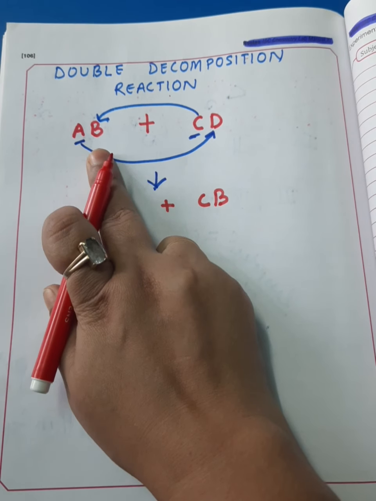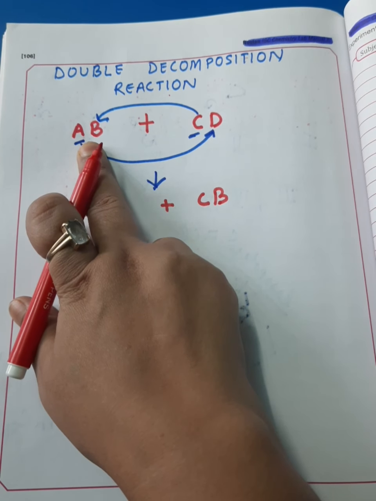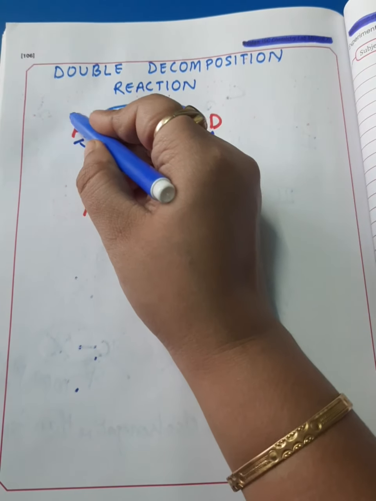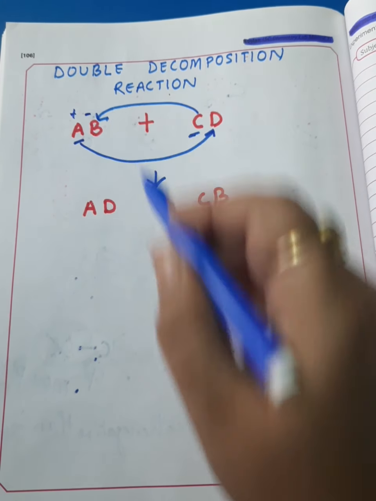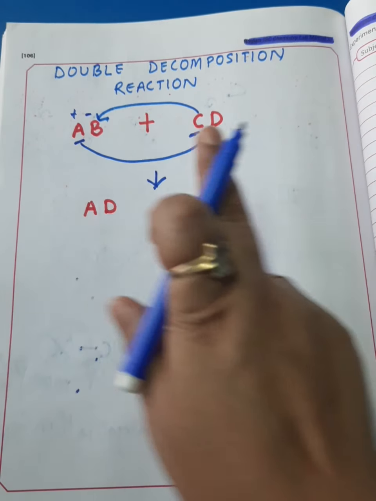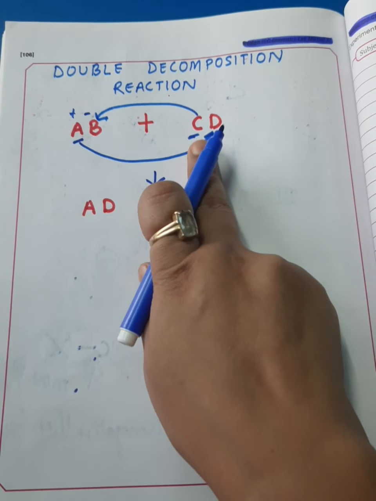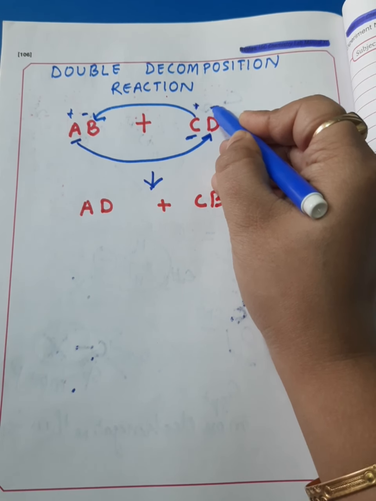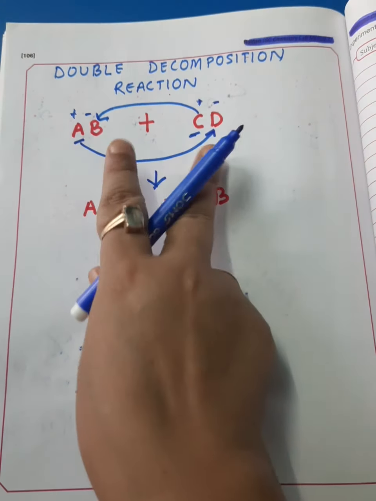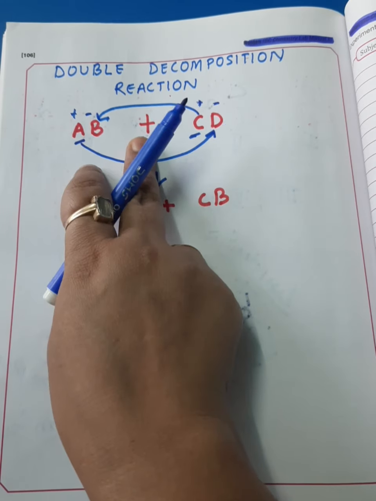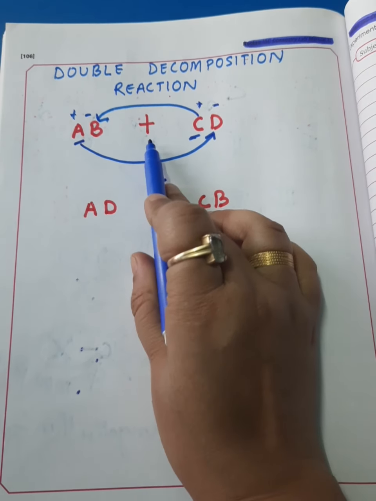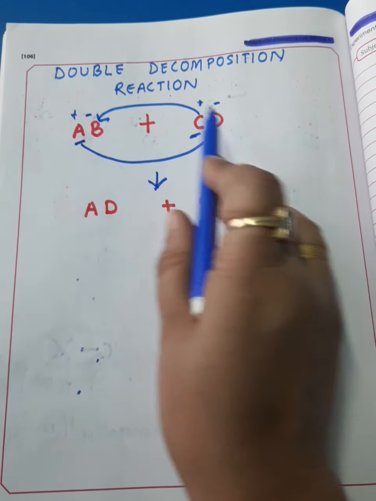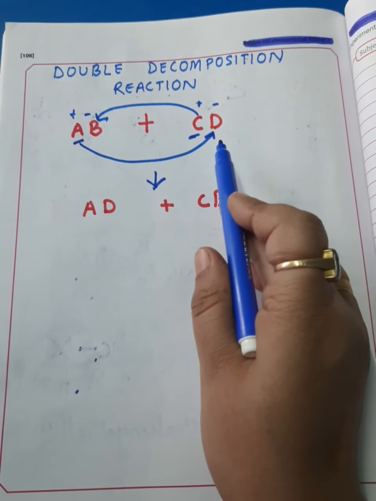There are two compounds. One compound is AB, of which A is the positive ion and B is the negative ion. This compound combines with another compound CD, where C is the positive ion and D is the negative ion. When these two compounds are made to react together, they undergo mutual exchange of their ions.